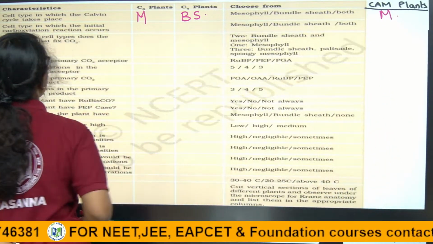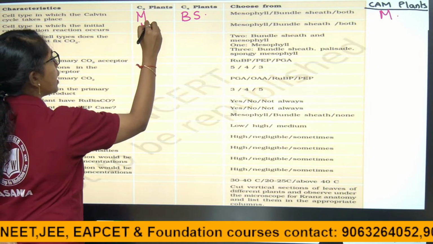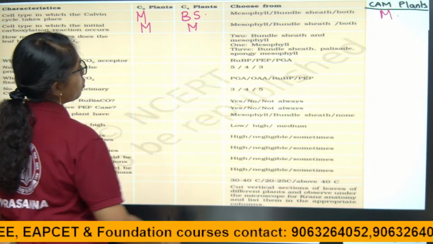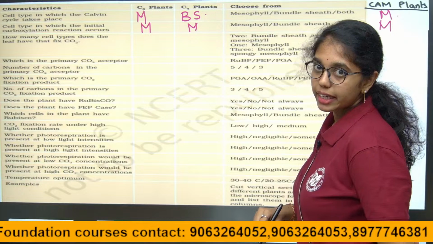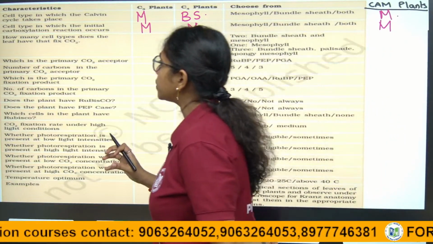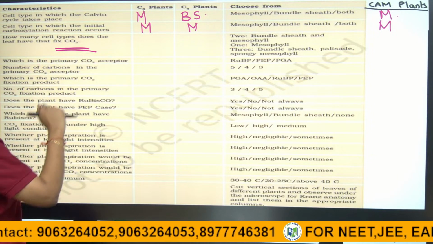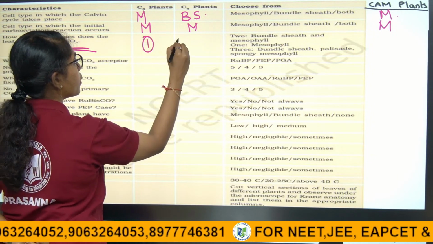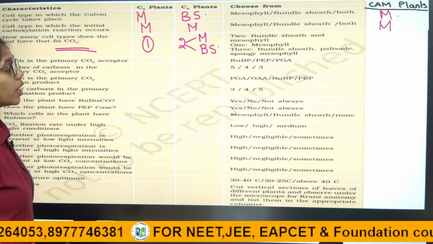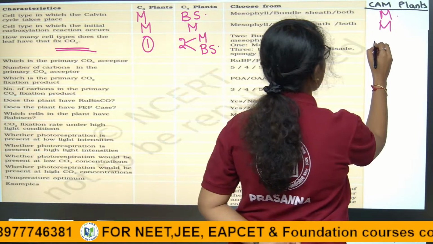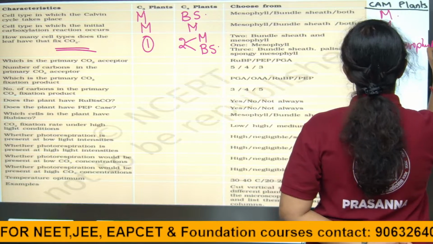Cell type in which the initial carboxylation reaction takes place: of course, here in the mesophyll, here also in the mesophyll cells, in CAM plants also it occurs in the mesophyll cells itself. How many cell types does the leaf have for carbon dioxide fixation? Third question. Here only one cell type, here 2, one is mesophyll, one is bundle sheath cell. Here 2 carbon dioxide fixations in CAM plants take place only in the mesophyll cells.